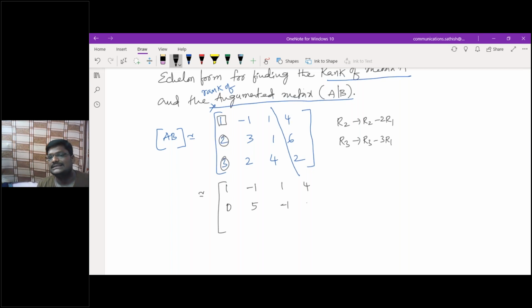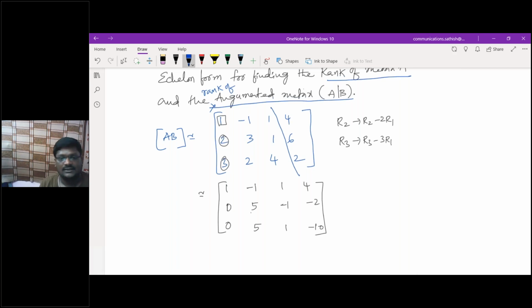Next, 6 minus 8, minus 2. Next row: 3 minus 3 is 0, 2 plus 3, 5; next, 4 minus 3, 1; 2 minus 12, minus 10.